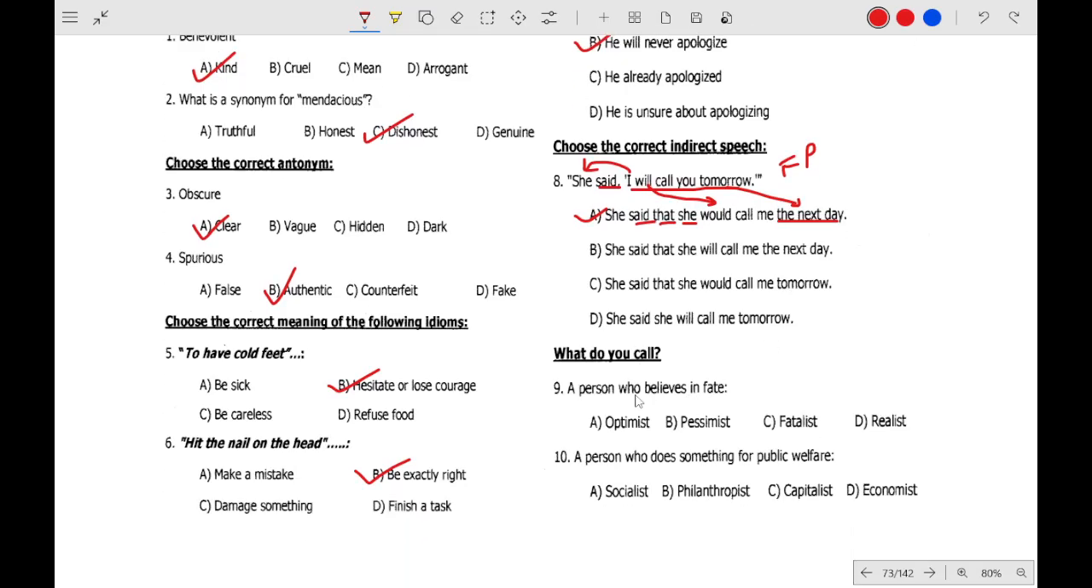So what do you call the person who believes in fate? It is fatalist. The person who does something for the public welfare, philanthropist.